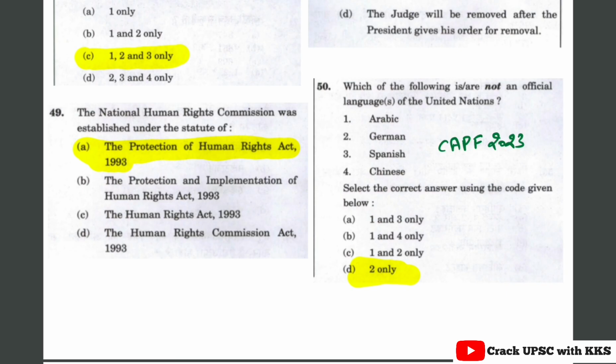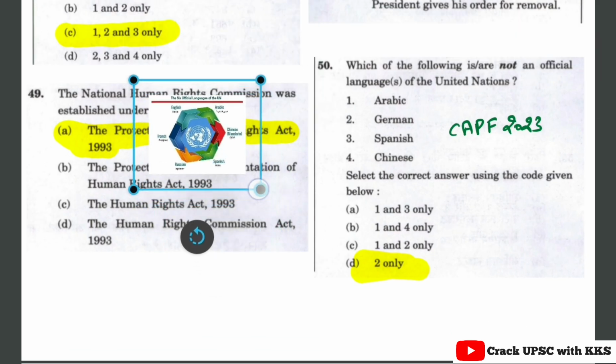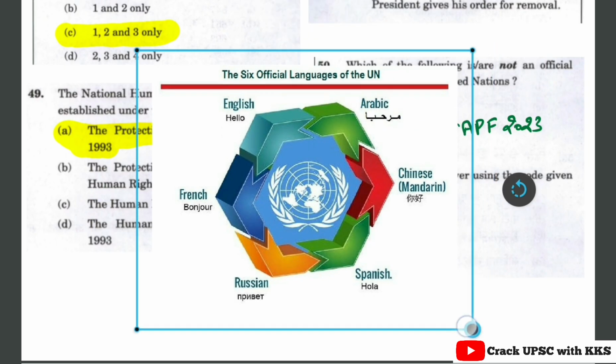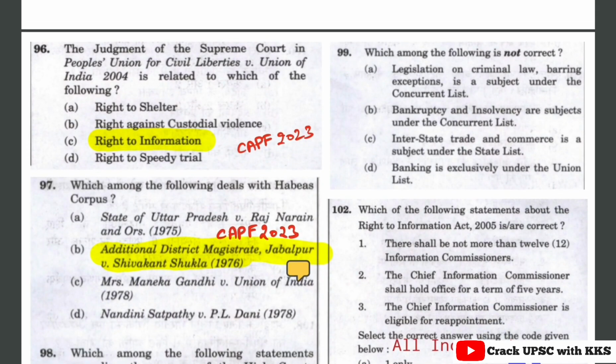Which one of the following is not an official language of the United Nations? So German is not an official language of the United Nations. There are 6 official languages of the UN, and those 6 are English, Arabic, French, Chinese (Mandarin), Russian and Spanish. So in this question, only German is not an official language of the UN. Let's see the next question.